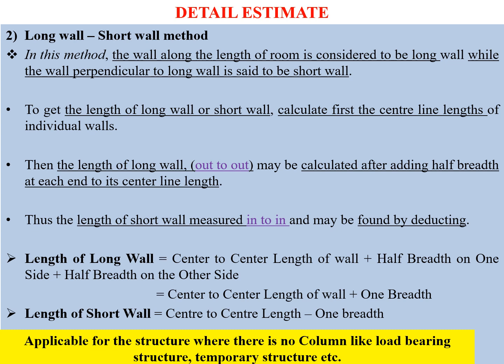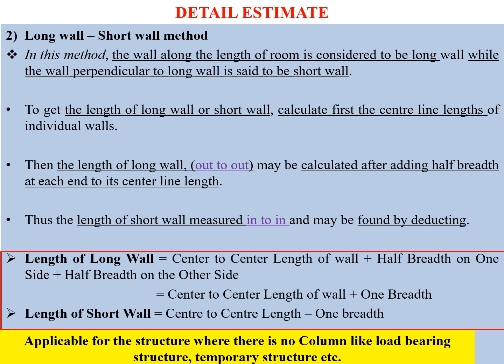Let me show you with this part. For example, length of the long wall is center to center line length of the wall plus half of the breadth from one side, half of the breadth from another side. Similarly, for the short wall, I am going to calculate center to center distance minus half of the breadth from one side, half of the breadth from another side. Means half plus half becomes one breadth. So similarly we can easily do it.